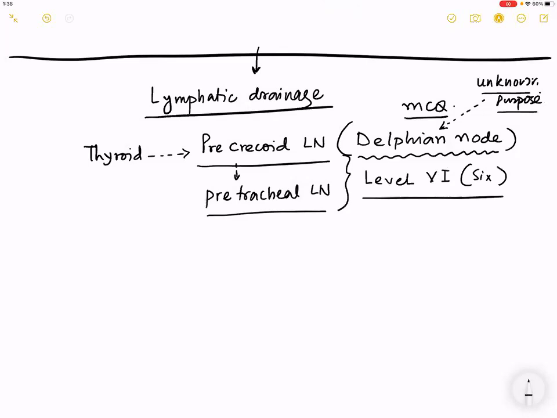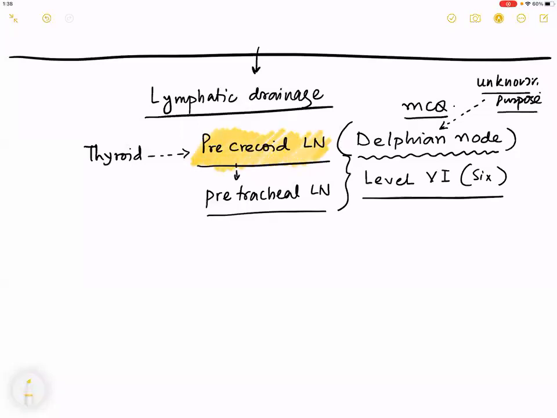Sir, can you repeat the level, sir? Yes. Can you repeat the lymphatic drainage of the thyroid? What is the first tier of lymph nodes that is involved? What is the first group of nodes that is involved?